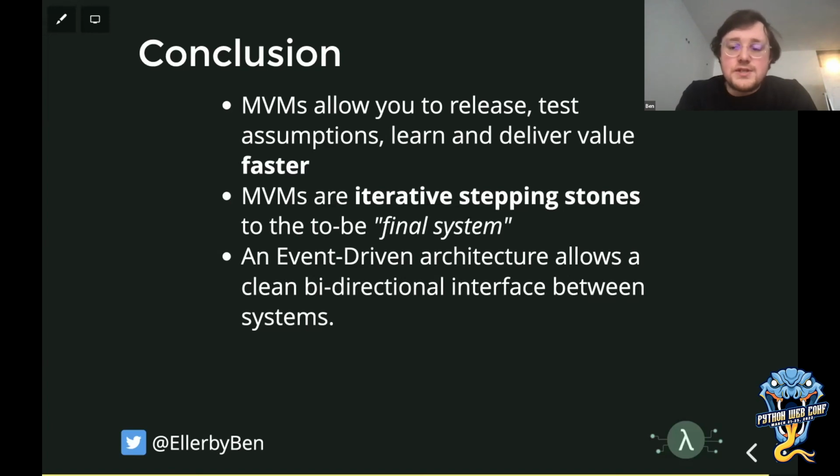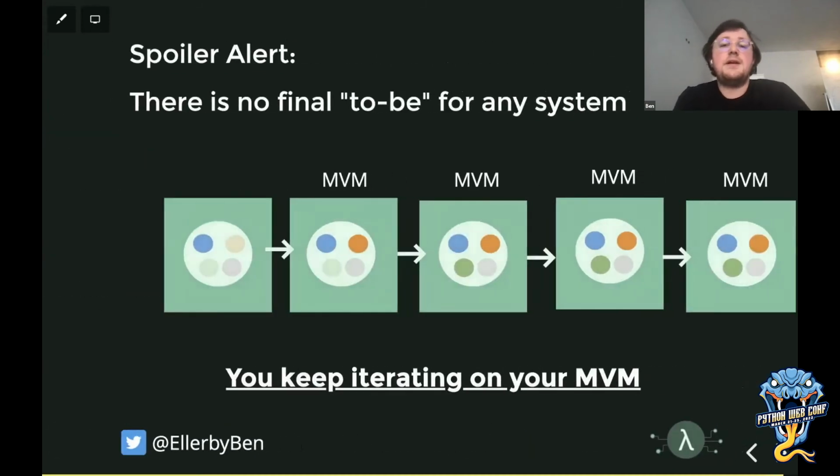And before we come on to questions in just a second, I think the spoiler here is I've said that MVMs are those iterative stepping stones to a final system. There is really no final system. As you probably all know, technology keeps changing, things keep changing, requirements keep changing. So if we do have a fully event-driven architecture, when there's the next paradigm, maybe it's something, some new technology in the cloud, maybe it's a new language, maybe it's a new framework, maybe it's a new capability.